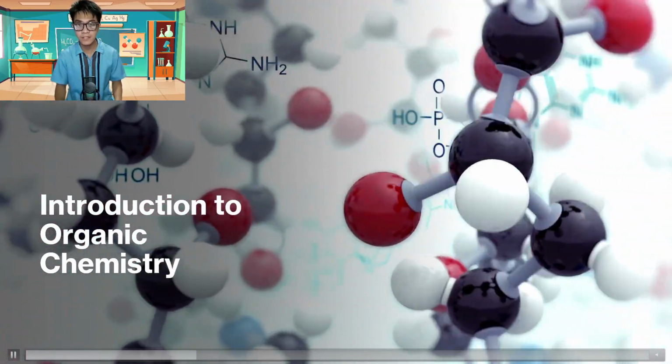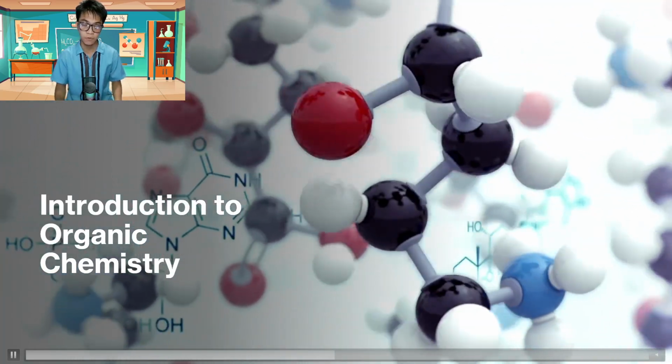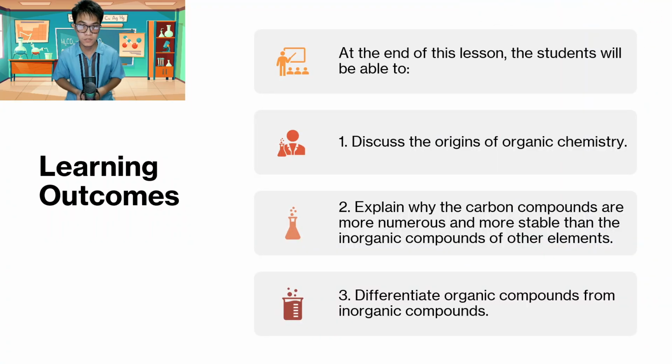But before that, let's have first our learning outcomes. These are our goals that we want to meet at the end of the session. At the end of this lesson, the students will be able to first discuss the origins of organic chemistry. Second, explain why carbon compounds are more numerous and more stable than the inorganic compounds of other elements.